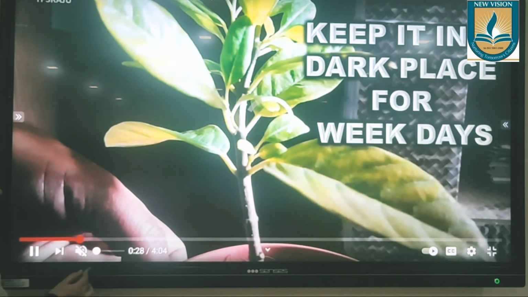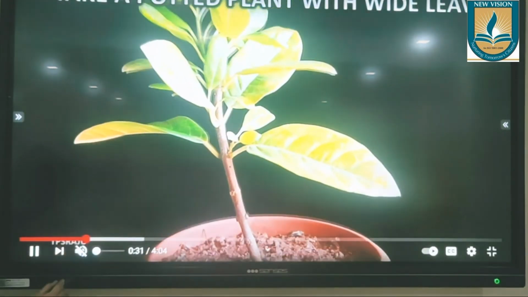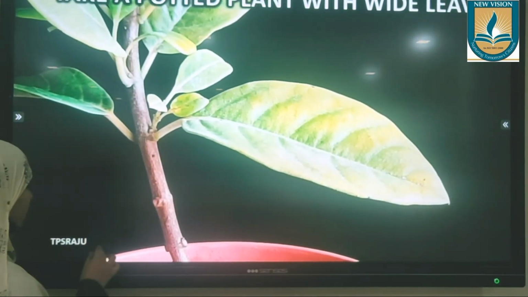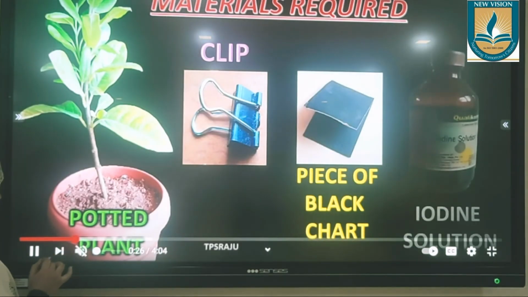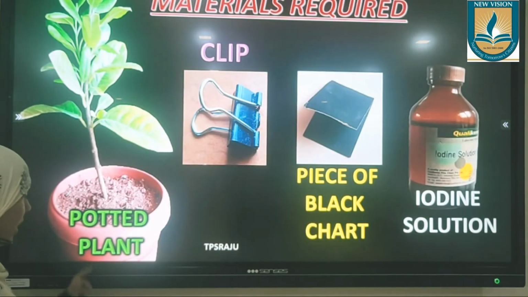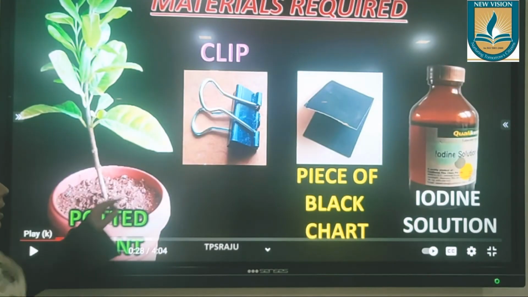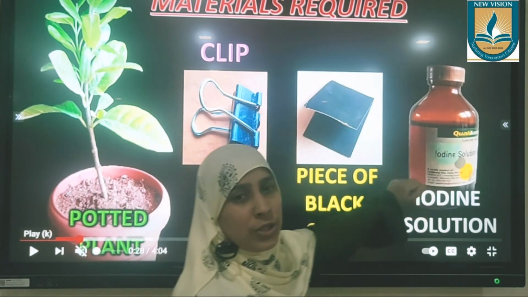So when you do this experiment also, you need to do the same thing. You need to keep the plant in darkness for weekdays so that the starch present in the leaves is removed. So what are the materials required for this experiment are a potted plant, a clip, a piece of cardboard paper and iodine solution.